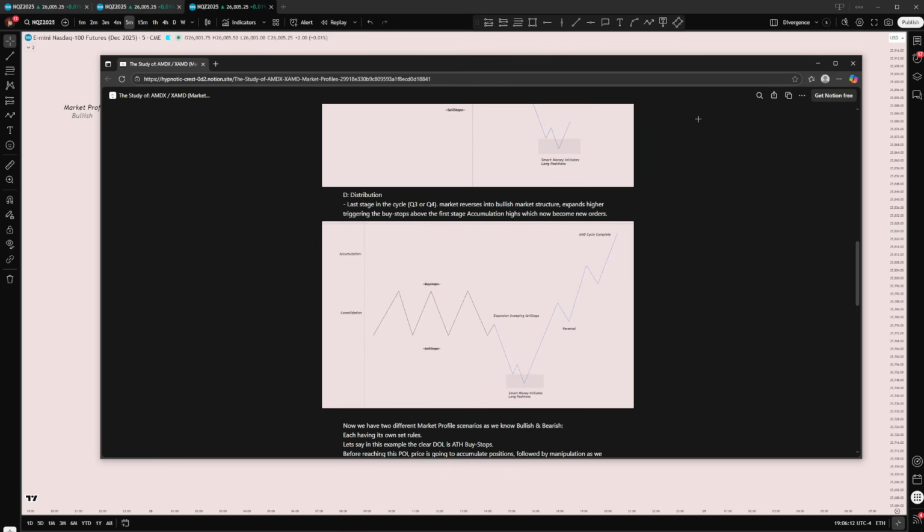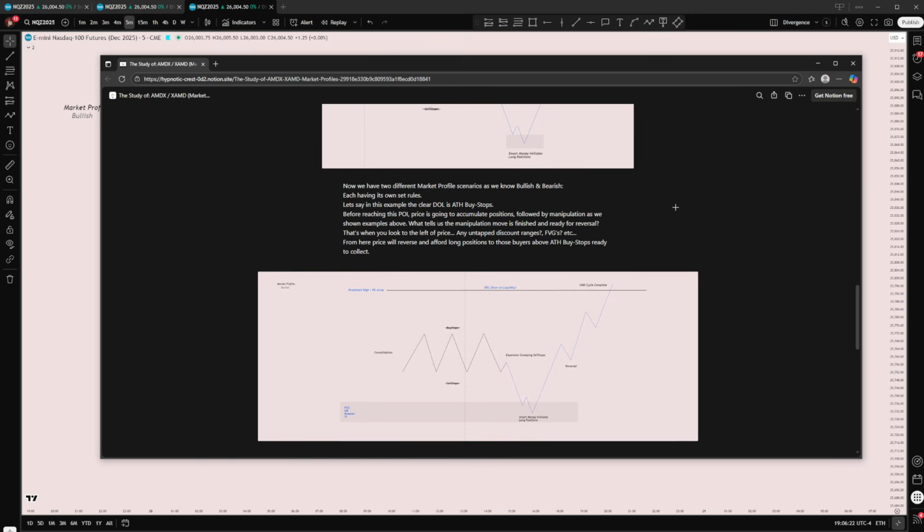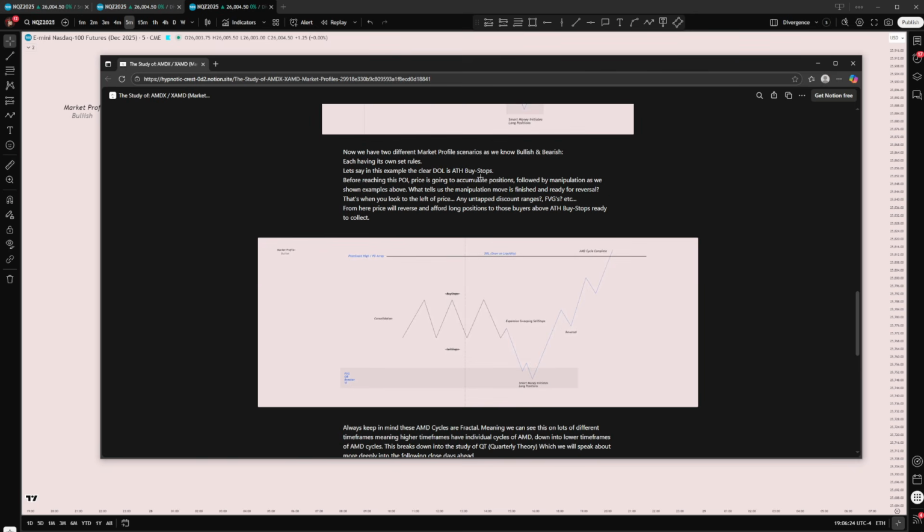Okay, now we have two different market profile scenarios, as we know, bullish and bearish, each having really its own set of rules. Let's say in this example, the clear draw on liquidity is all-time high buy stops, right? I'm going to go into the picture closer up in a second. Before reaching this point of interest, price is going to accumulate positions, as we saw, followed by a manipulation, as we showed in examples above.